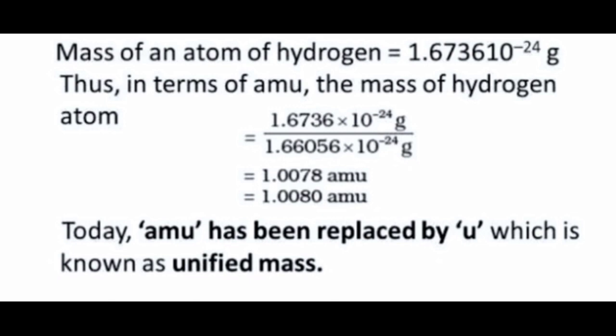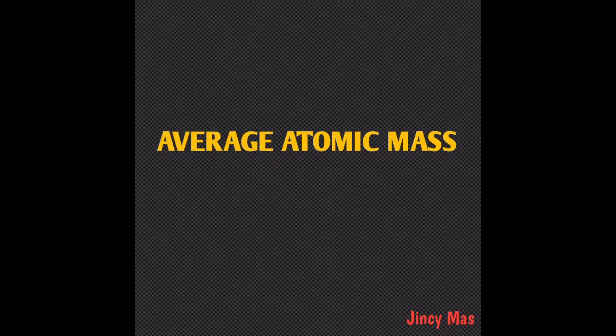Today this AMU is called unified mass, U. Instead of writing AMU, you can write the value of mass with the symbol U. So the mass of a hydrogen atom will be 1.0080 AMU or 1.0080 U. Now let's move on to the next term, average atomic mass.